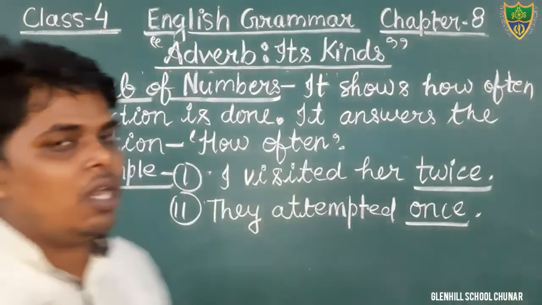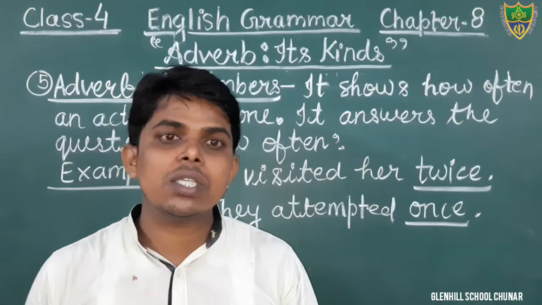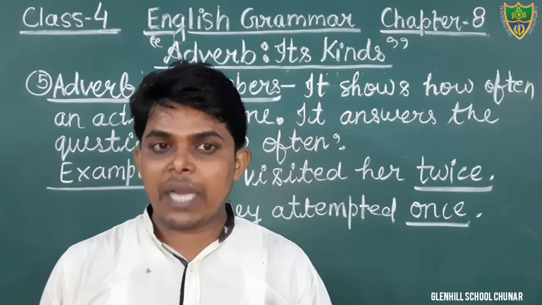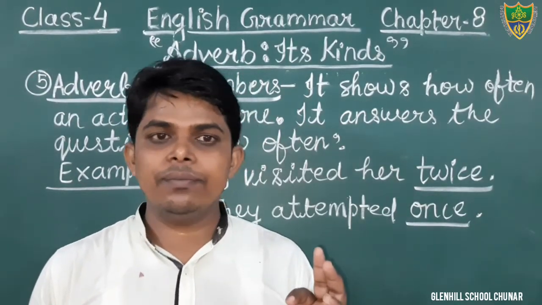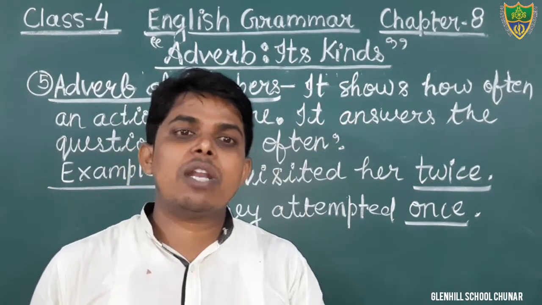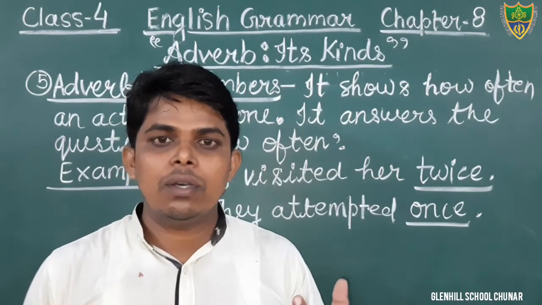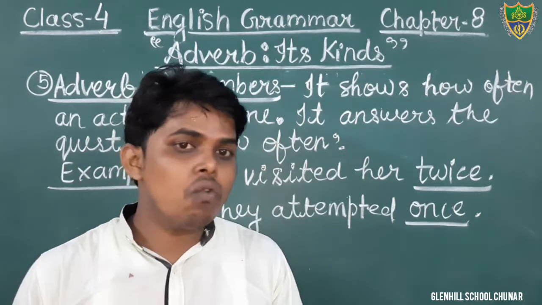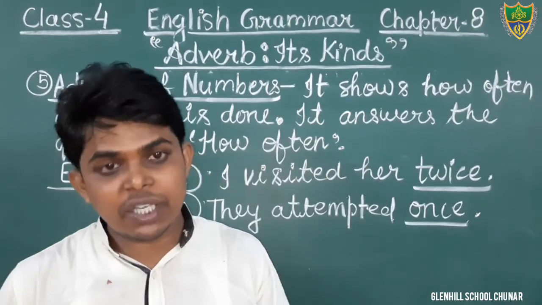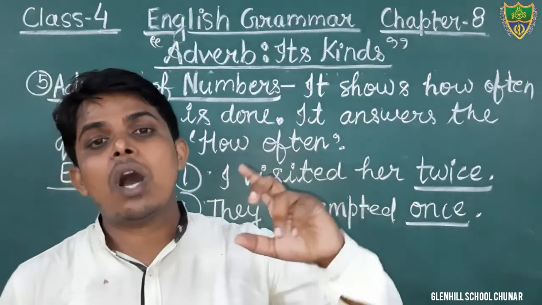Okay, students. So in this way, we have read in this chapter the definition of adverb with example, and in the kinds we have read adverb of time in detail that gives the answer of the question when. Adverb of place gives the answer of the question where. Adverb of manner gives the answer of the question in which manner or how. Adverb of degree gives the answer of the question in what extent or how much. And adverb of number gives the answer of the question how often.